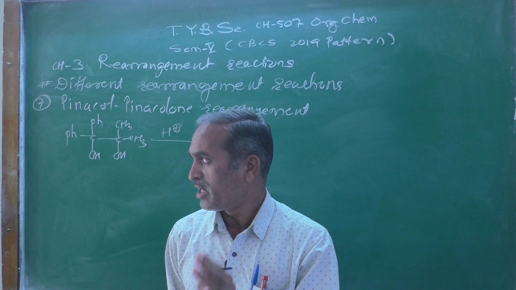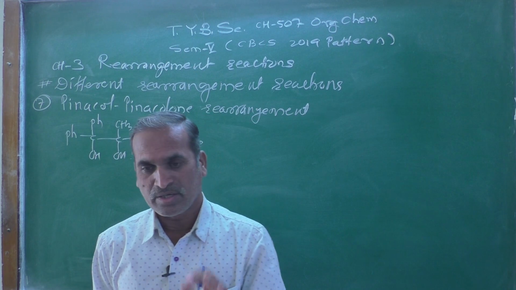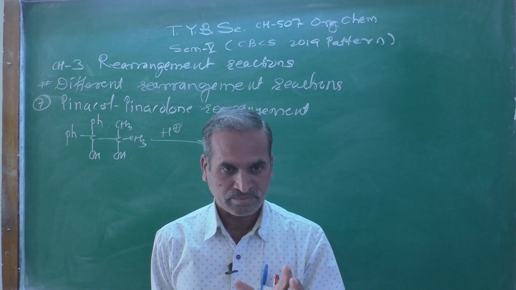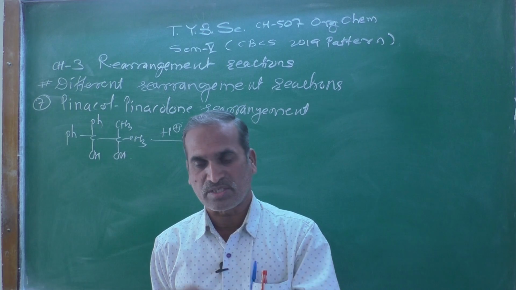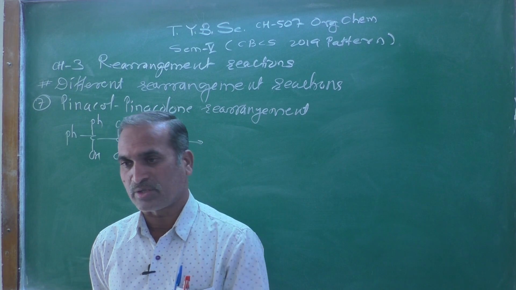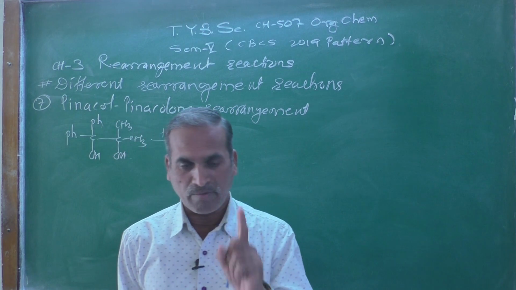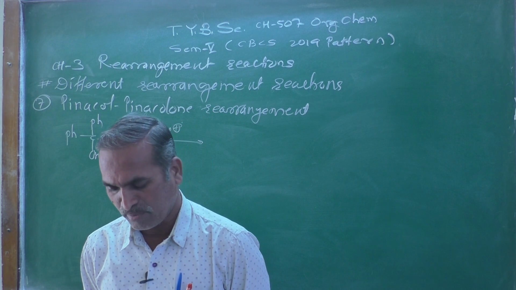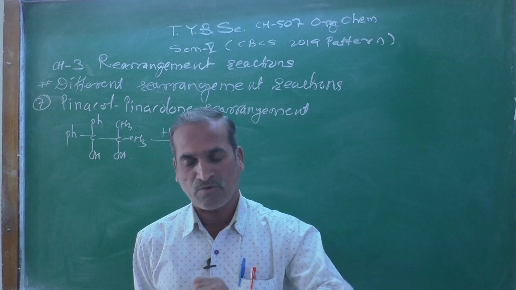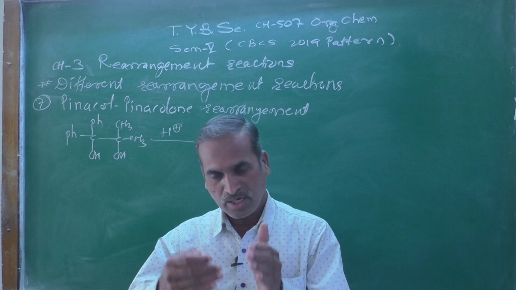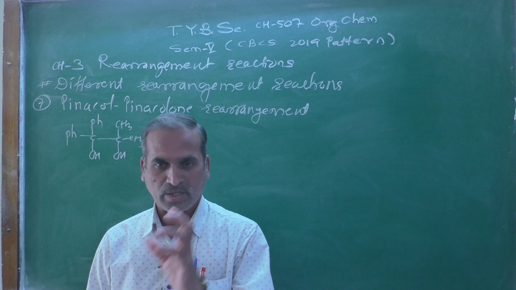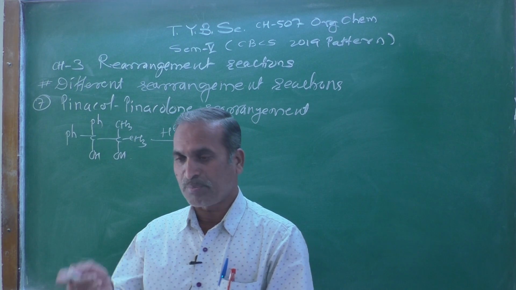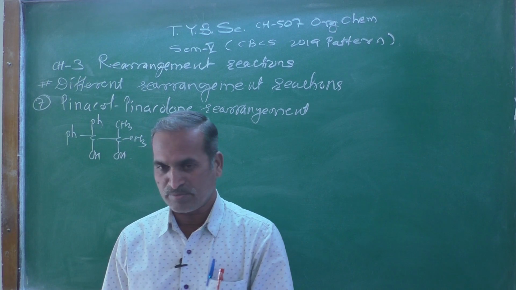Which are those 3 factors? The number 1 factor is the stability of the carbocation formed due to the loss of water. It is one of the key features of the pinacol-pinacolone rearrangement.